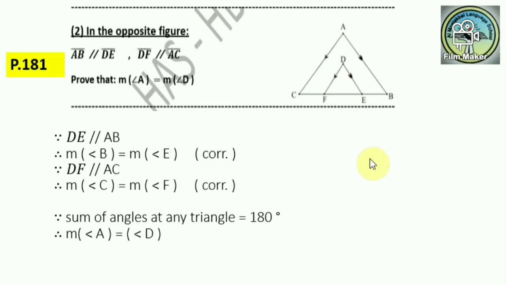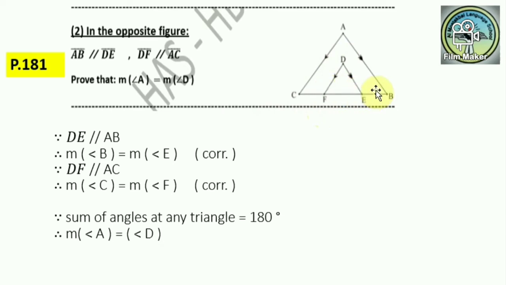Since the summation of angles in any triangle is 180, the measure of angle A must be equal to the measure of angle D. Here I have two triangles, ABC, the big triangle, and DEF, the small one.